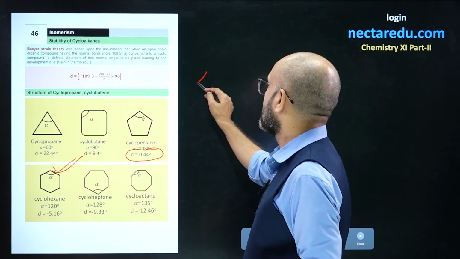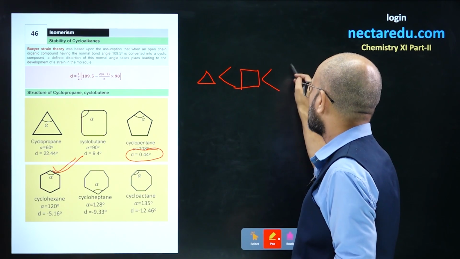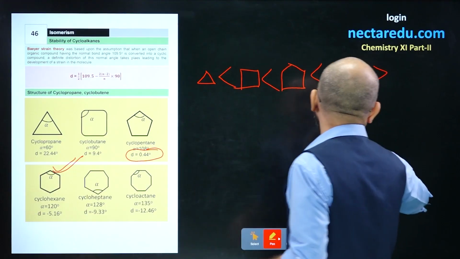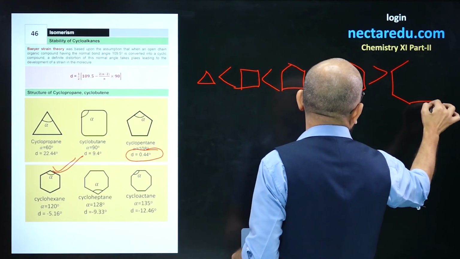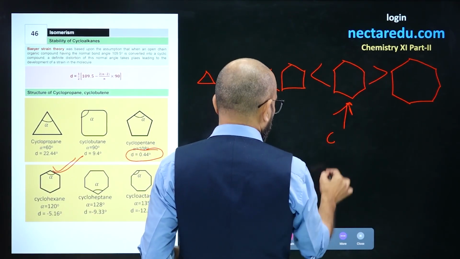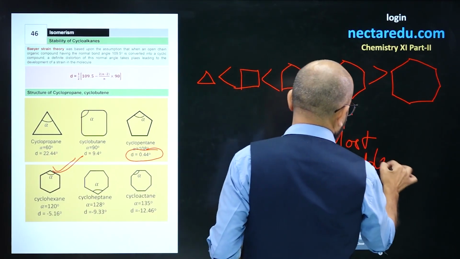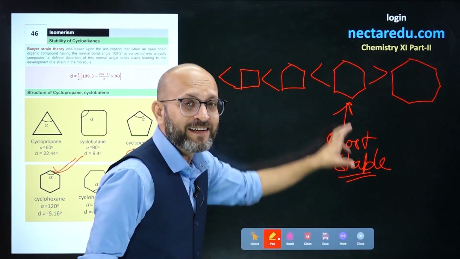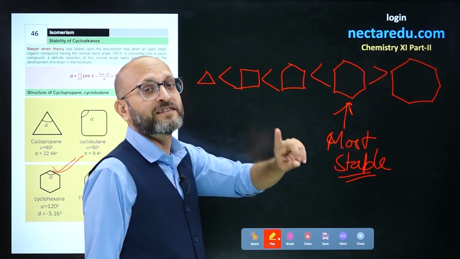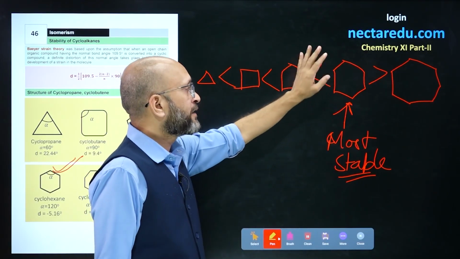So, the stability order is: cyclopropane is less stable than cyclobutane, cyclopentane is more stable than cyclobutane, and then cyclohexane is most stable, and it is more stable than cycloheptane as well. So, the most stable cycloalkane is cyclohexane. Alright, you have to remember that this is experimentally derived from theoretical values. From angle strain we figured out that cyclopentane is stable, but in reality through experiments we figured out that cyclohexane